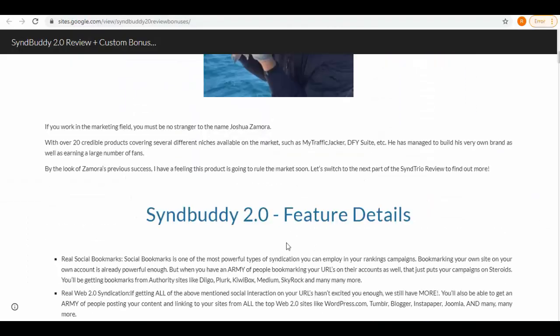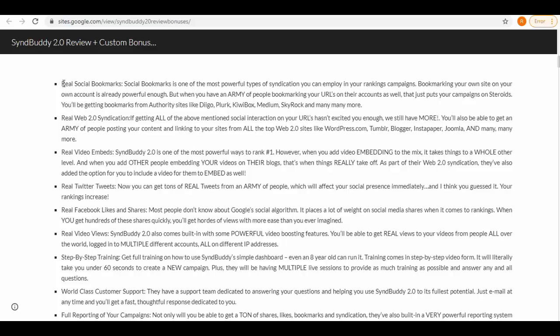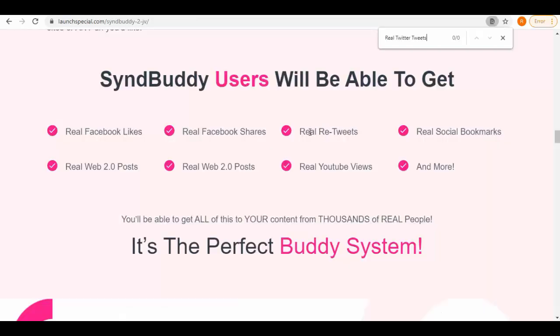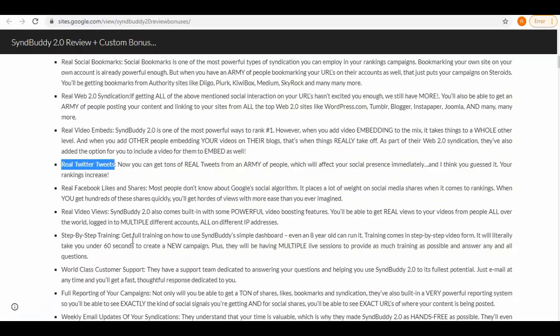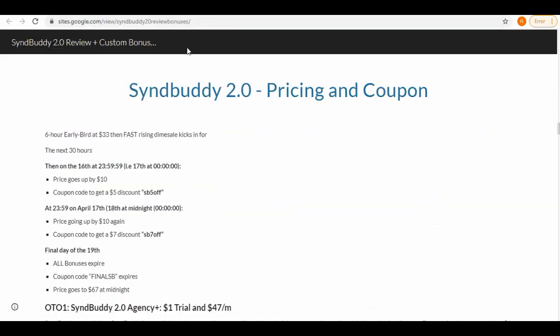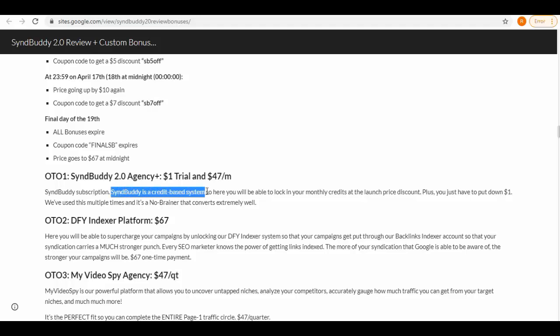Then for features, copy the text and search on the JV page and see that they have also copied the features points from the JV page and explained them in his own words. Next, for pricing and coupons, this section they have prepared using this funnel details section. You can see the one-time offer details have also been copied from here.